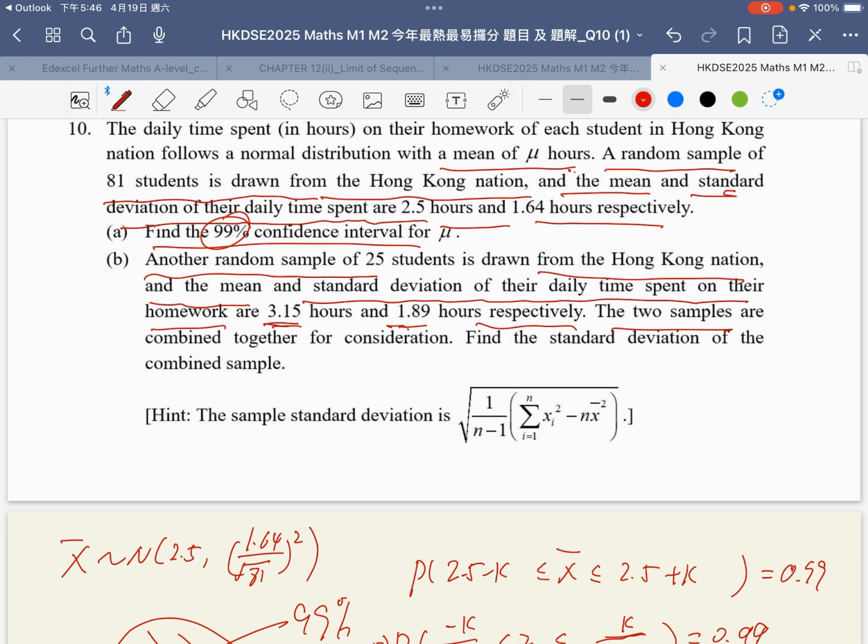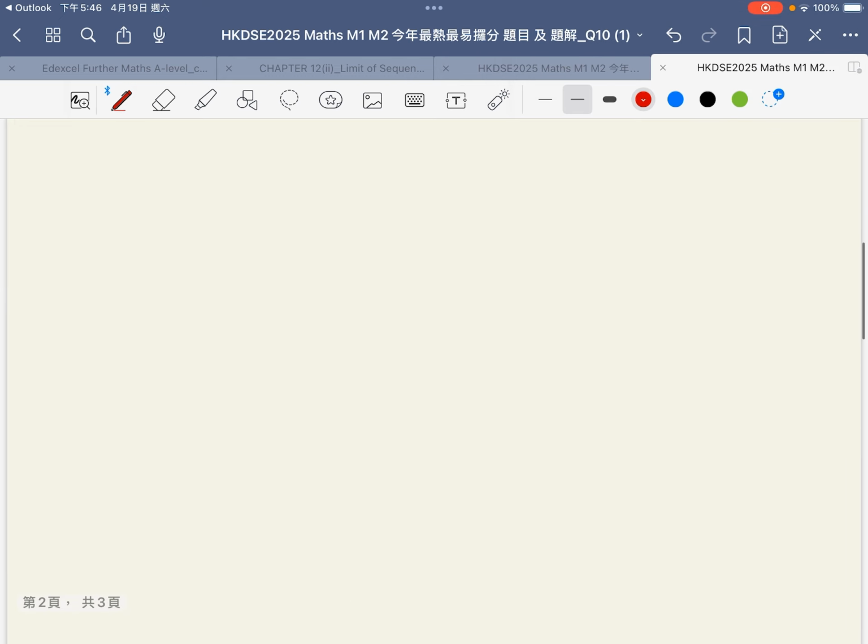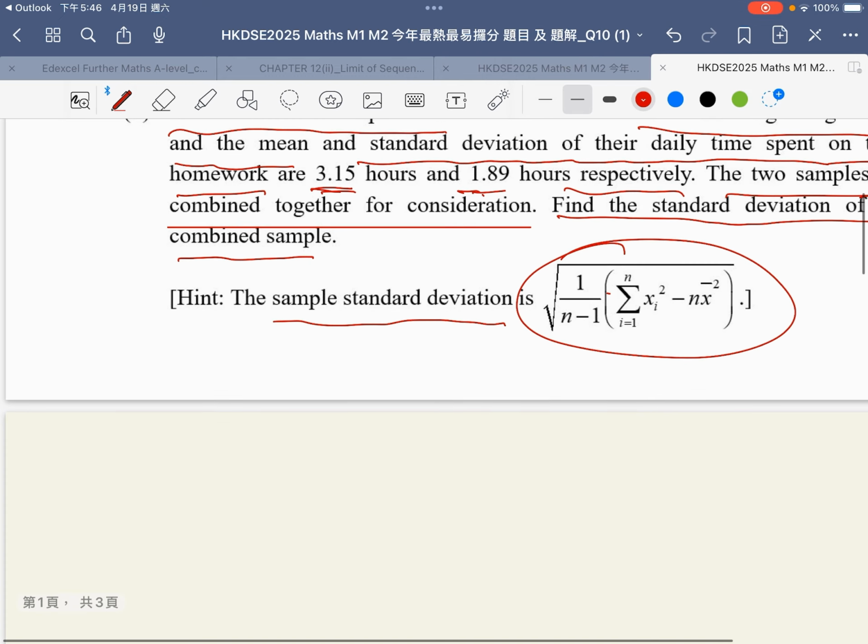The two samples are combined together for consideration. Find the standard deviation of the combined sample. The sample standard deviation is given by this formula. We have to look carefully at the data, because we have too many data to handle.